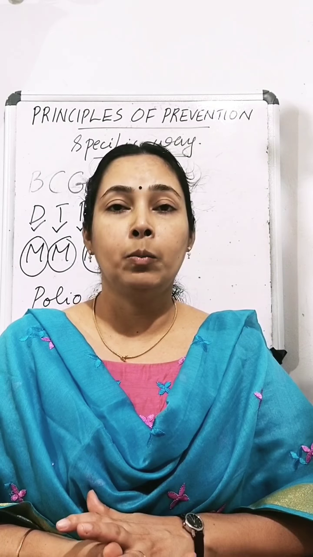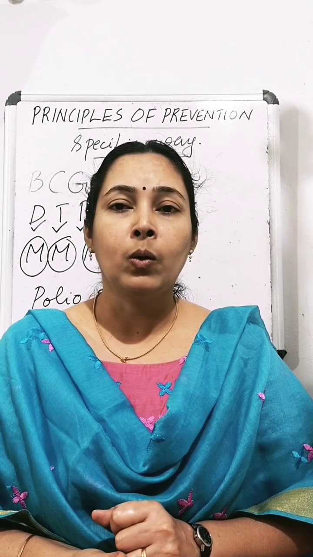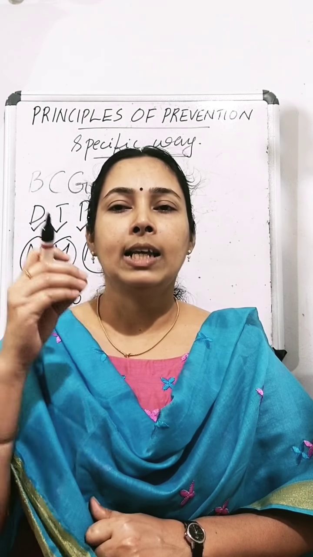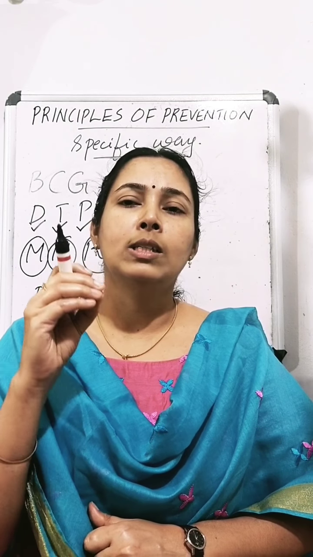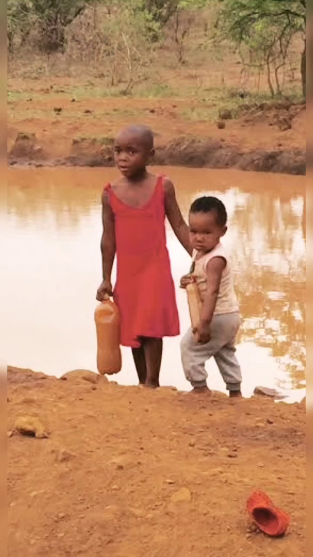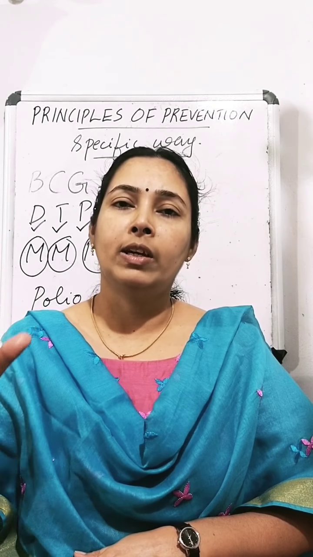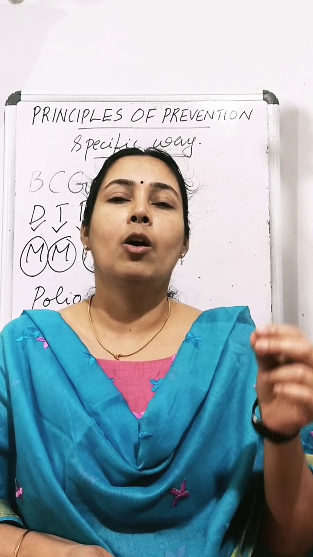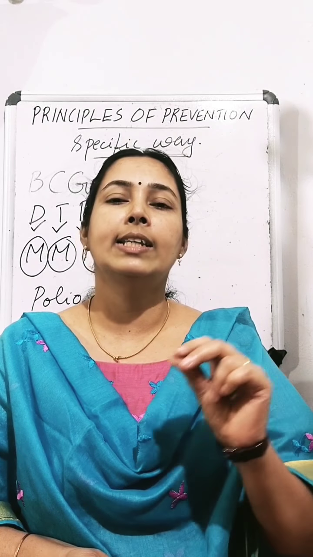So how do they become immune, or how do they develop immunity against this hepatitis A? This is because the virus of hepatitis A spreads through contaminated water. And there are many children below the age of 5 who get infected with this disease through the polluted water. So most of the children will be infected by the disease before 5 years itself through polluted water. And the infection of this disease is mild during the early stages of life, that is in childhood.